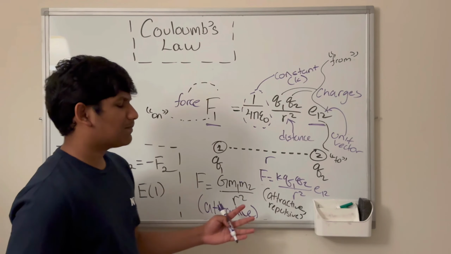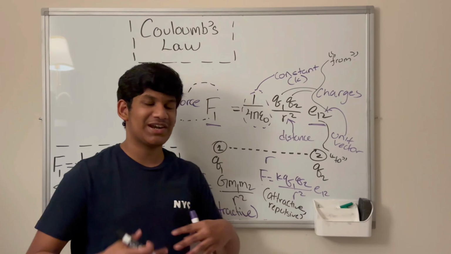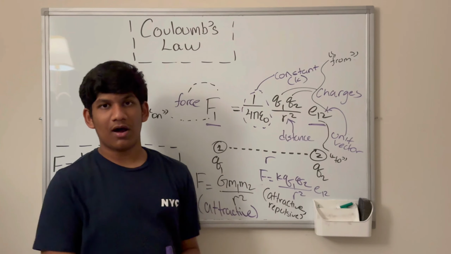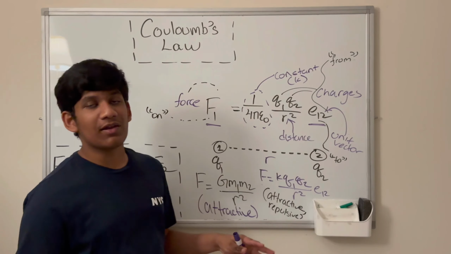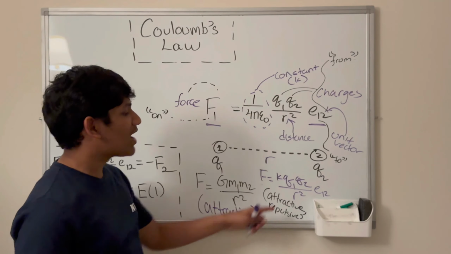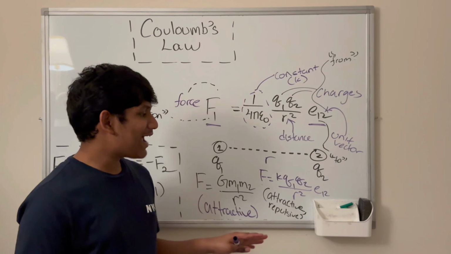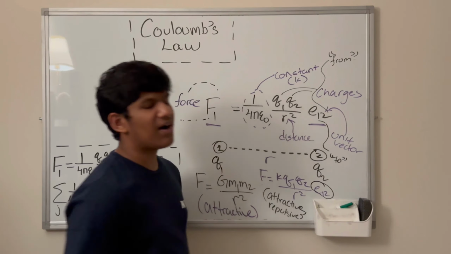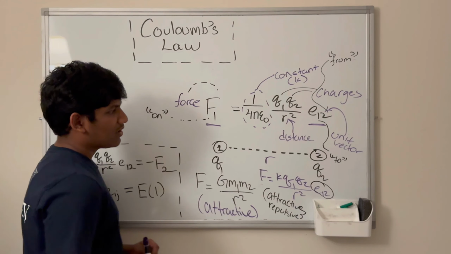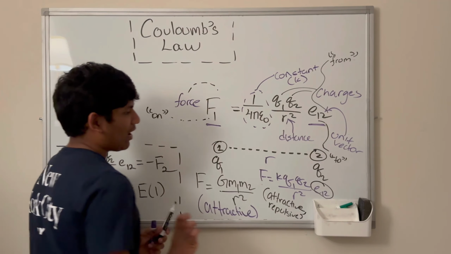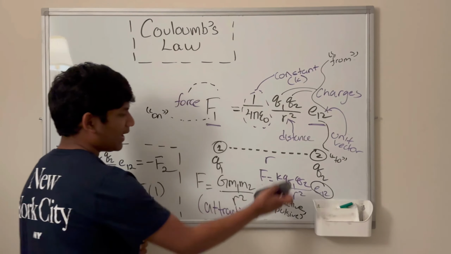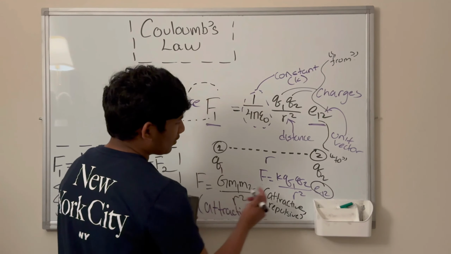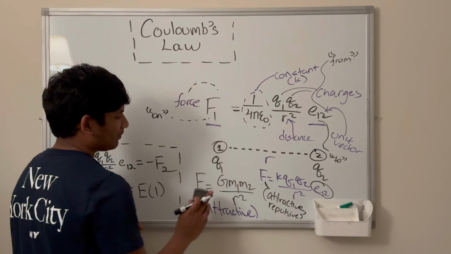So this equation needs to distinguish between an attractive force and a repulsive force. So where do we find that in Coulomb's law? And although it may seem subtle, and yes, it does deal with the signs of Q1 and Q2, it actually is really crucial to have E12 in this scenario. Okay, so let's illustrate that right now. The reason why E12 is there, and how it can just make things way better. Now, ignore the subscript over here, but this is F1.